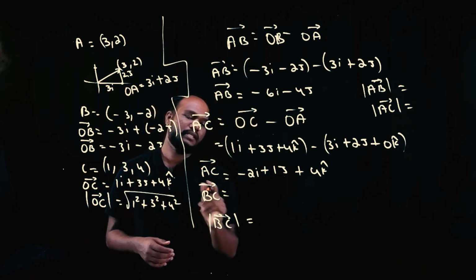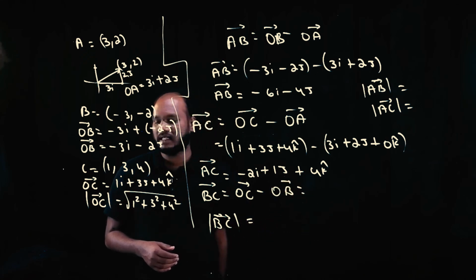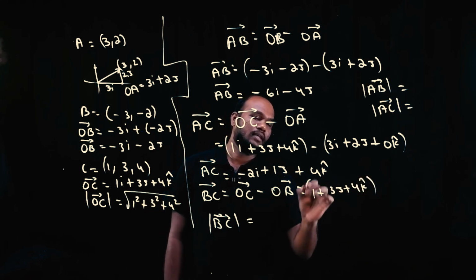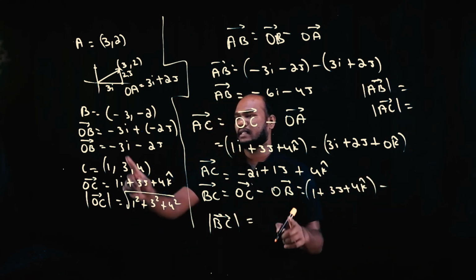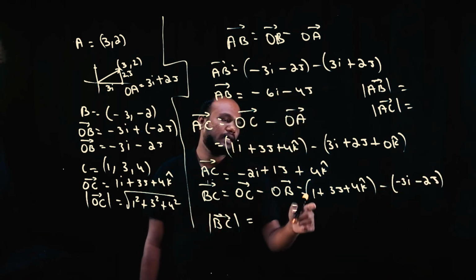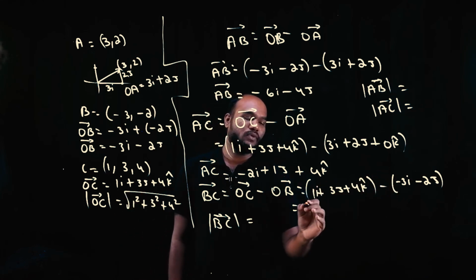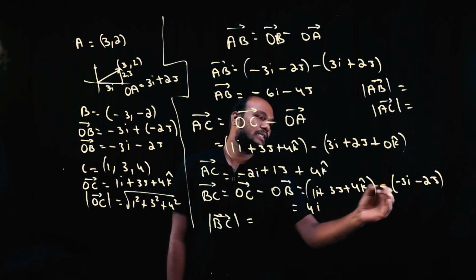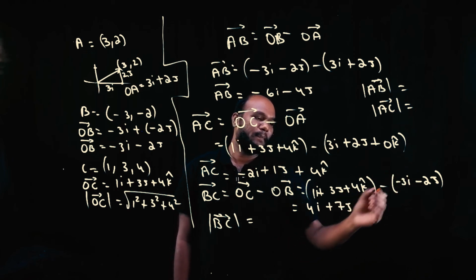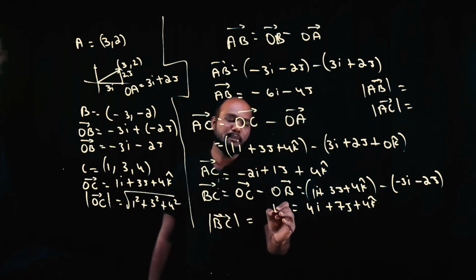So how to find the BC vector? OC vector minus OB vector. OC vector is 1i plus 3j plus 4k, minus the OB vector, which is minus 3i minus 2j. So how much do you get? 1i, right? Minus into minus is plus, so 1 plus 3 is 4i, plus 3 plus 4, that is 7j, plus 4k minus 0k, so 4k. So this is the BC vector.